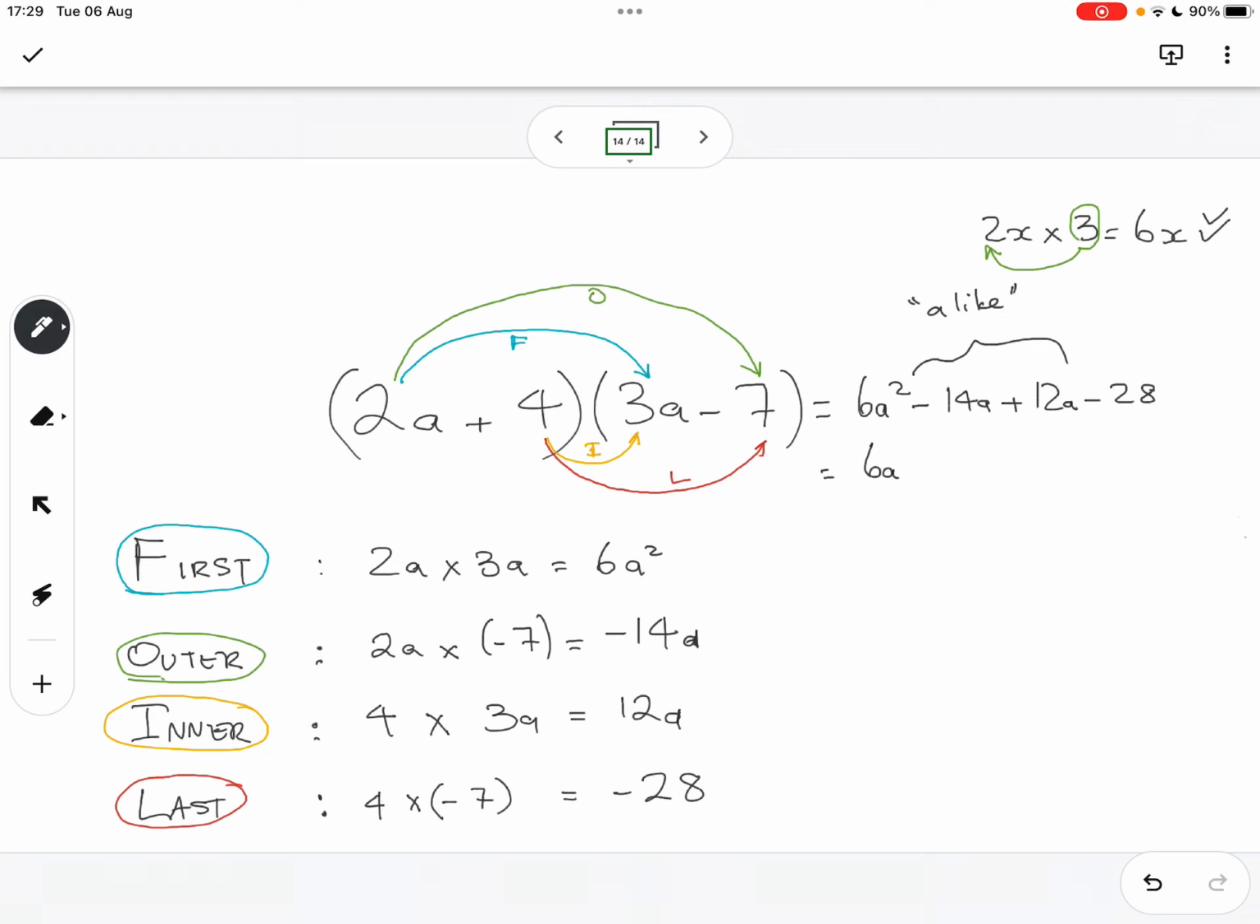So what do we do next? We just simply say 6a squared minus 2a minus 28. And that's our answer.